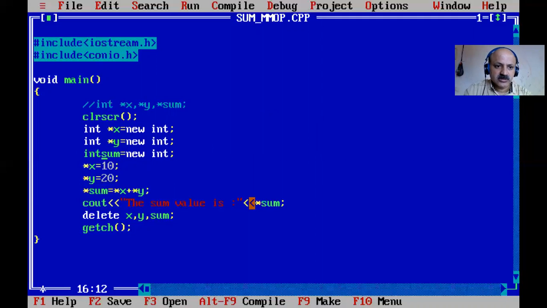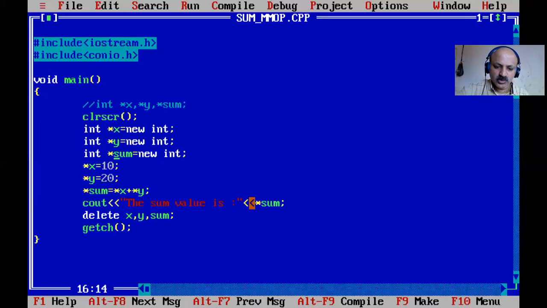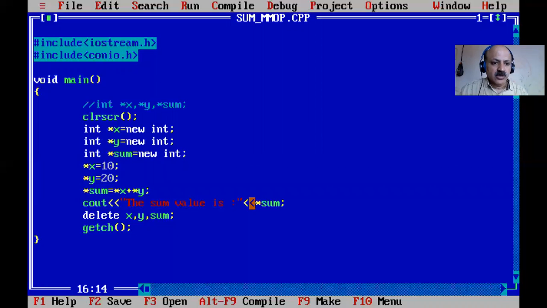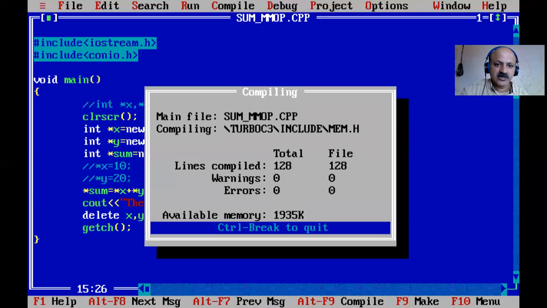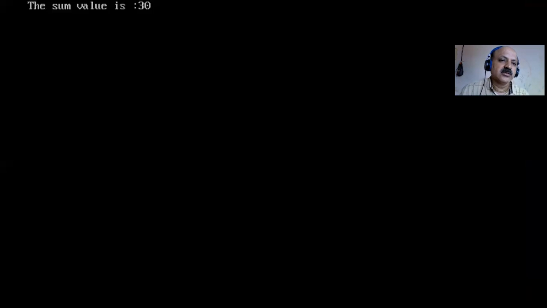The asterisk sign is required at that time. So let us check for any error. No error, and 30 is printed as before. It is also possible to put all three in one place: the declaration of the variable, the memory allocation, and providing the value directly in parentheses, 10 and 20. So it is a very short program now. Let us check for errors. No error, and the output is the same as before.